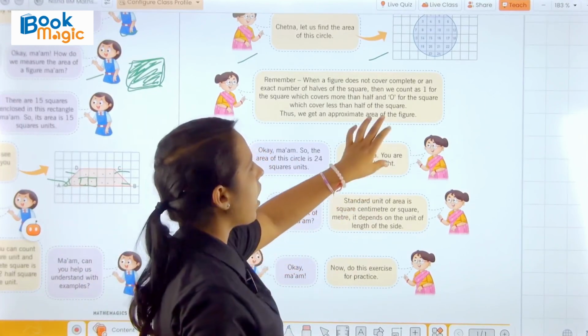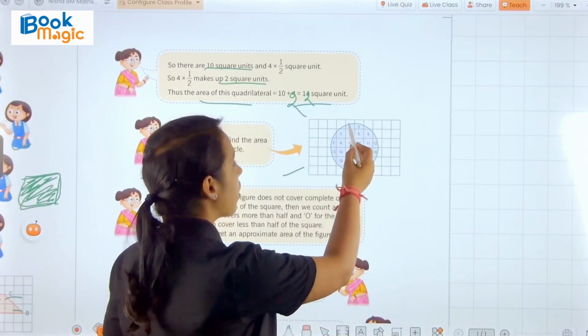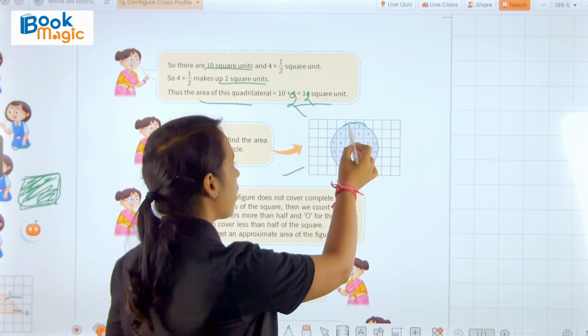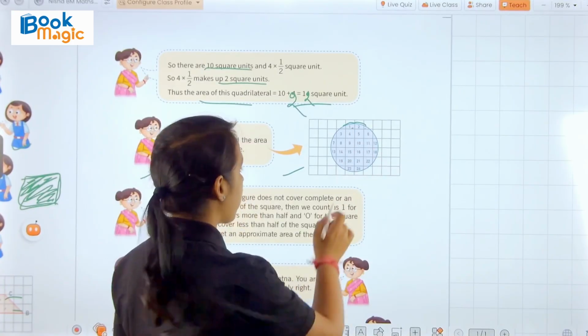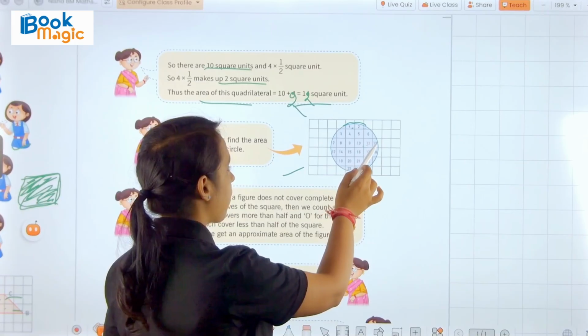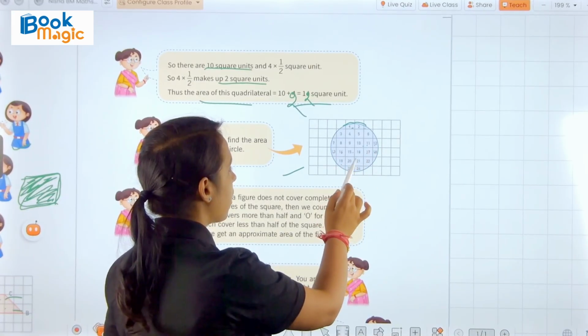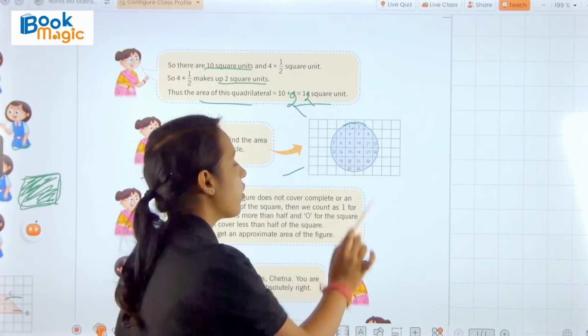Yes Chetna, you are absolutely right, teacher said. So here we have this half of the circle, so we take 1 square unit here. So 1 2 3 4 5 6 7 8 9 10 11 12 13 14 15 16 17 18 19 20 21 22 23 24.